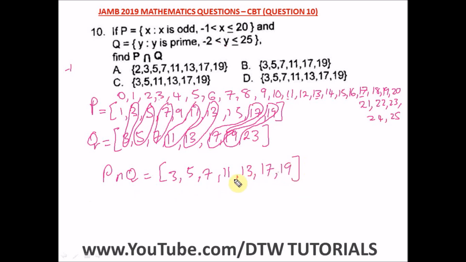This is our answer. And what's our right option here? Our right option is option D.